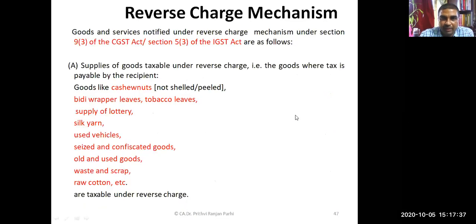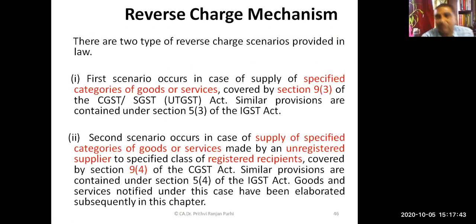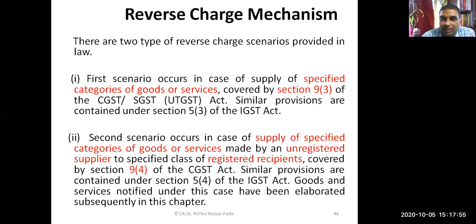Reverse charge mechanism, broadly, I have covered. Now, we have seen the 2 subsections of section 9 which talk about reverse charge mechanism: one is subsection 3 and the other is subsection 4. Section 9(3) talks about the specified categories of goods and services.